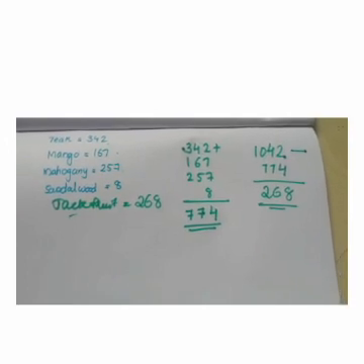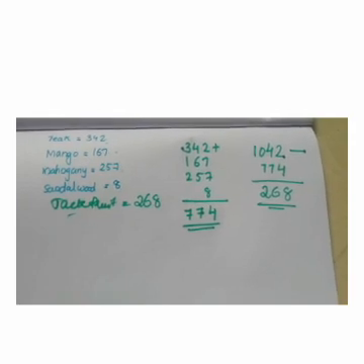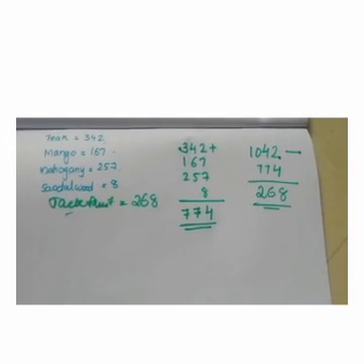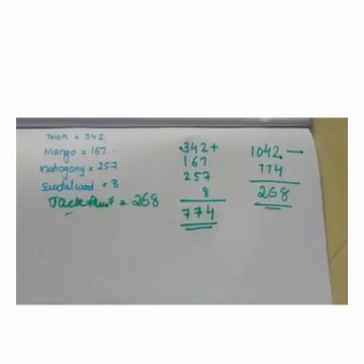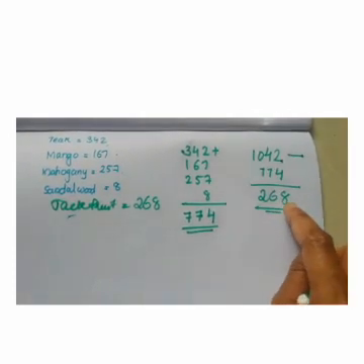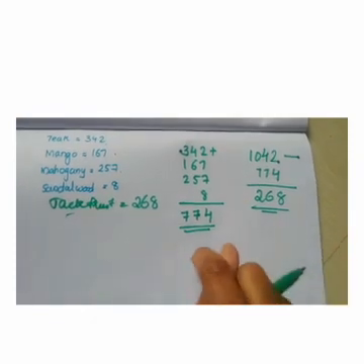Our third question is, after 3 months, 68 saplings distributed to the children withered and died. How many are left? After 3 months, 68 saplings were dead. Here we have 268 jackfruit saplings remaining there.